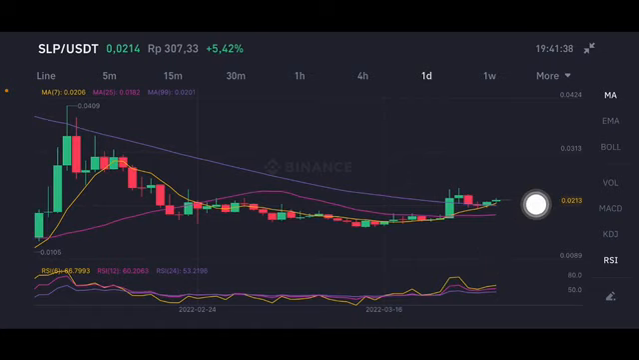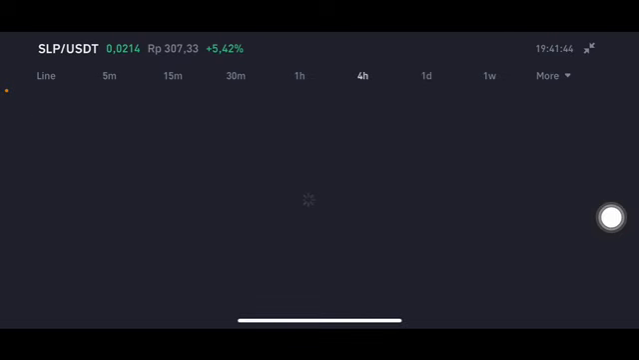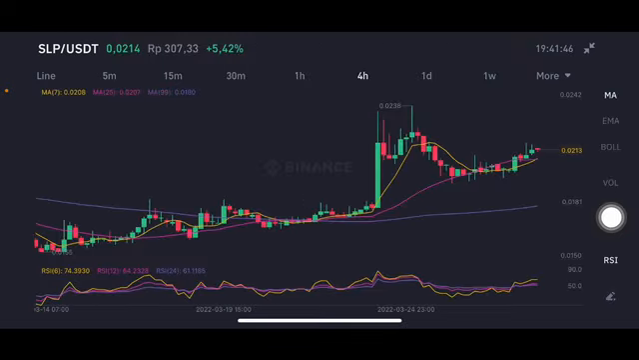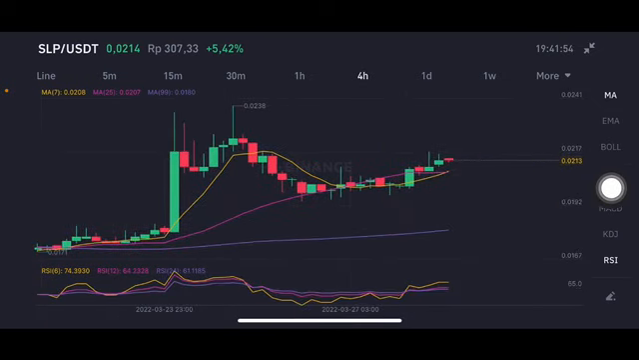So if there is a correction and you want to enter, then you can enter on the pink one side, moving average 25, 0.0182 US dollar. For the 4-hour chart here, also already above the moving average 7 and moving average 25, having a cross also here, right? Having a cross in here, so it should be totally good if the prices get above 0.02 US dollar.